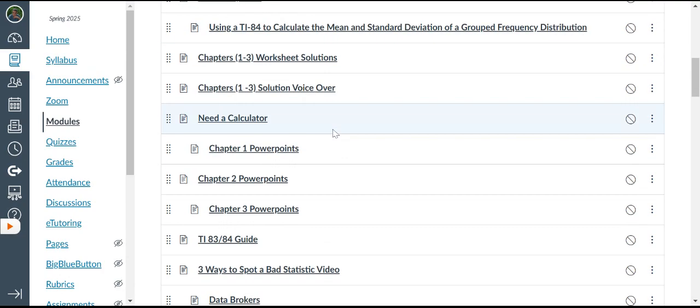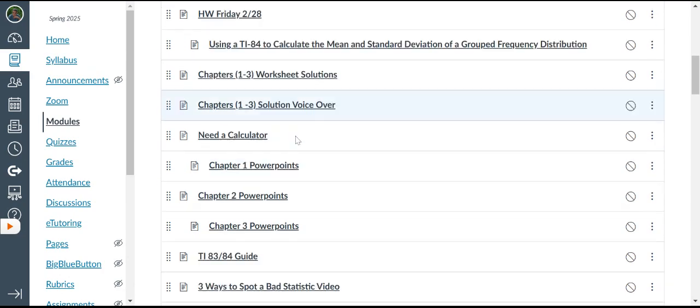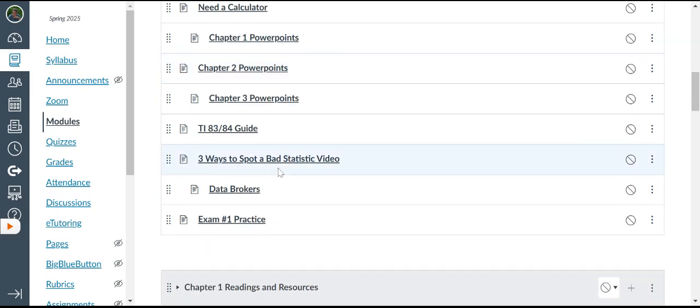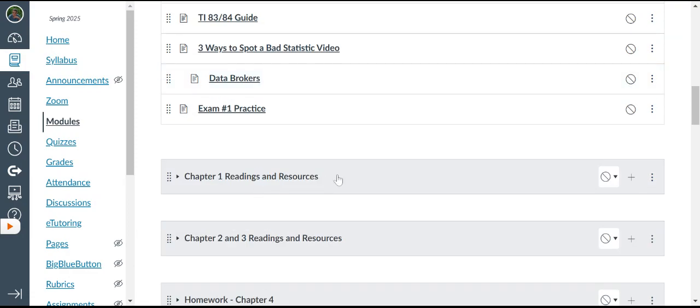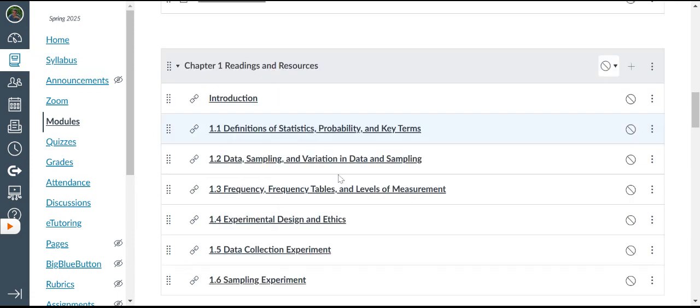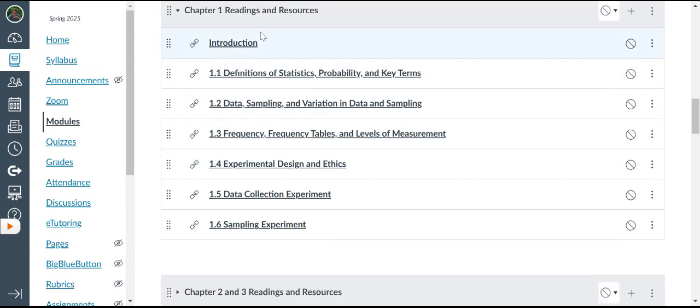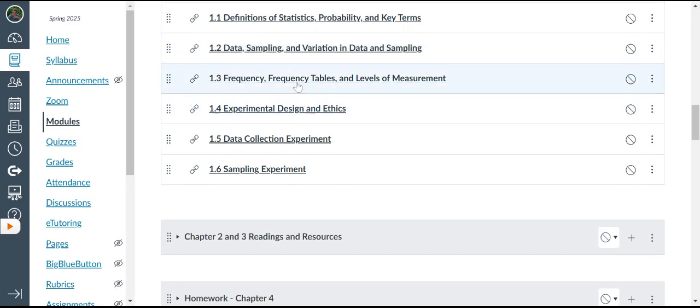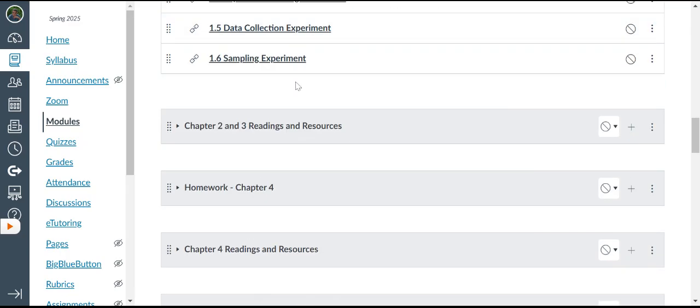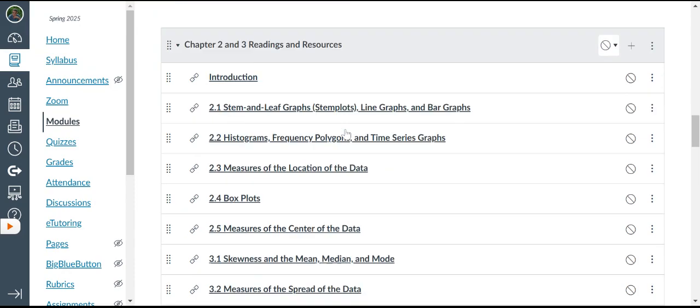Data brokers. What doesn't the web know about us these days? I think about the number of spam calls that I get on an average day. Data brokers. To go along with each chapter, there are the readings. I don't specifically assign, read section 1, 2 pages. No, they're there for additional help. If you have a question, look into the readings. Or here again, I'm always available via email.